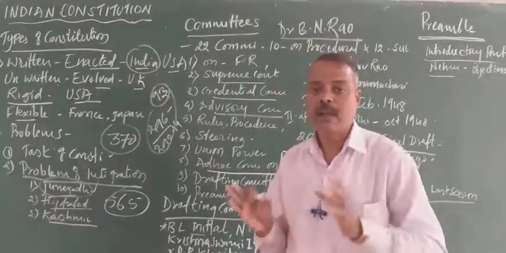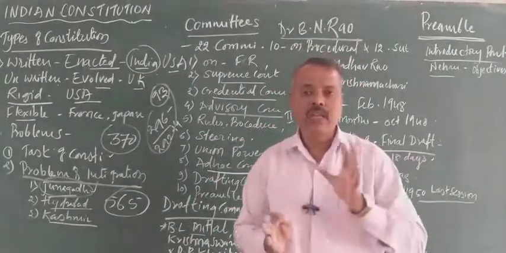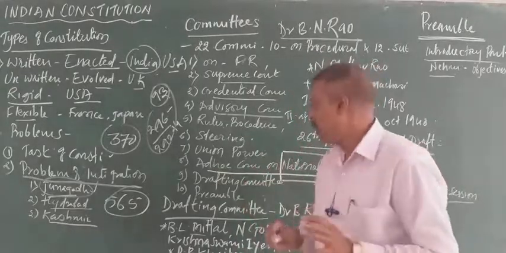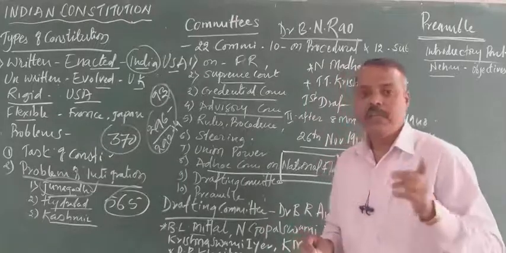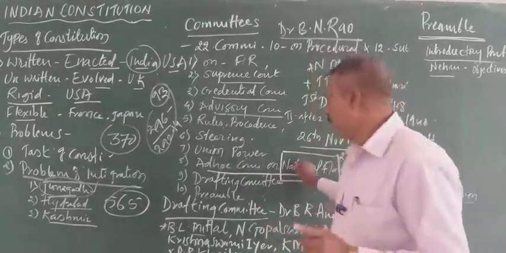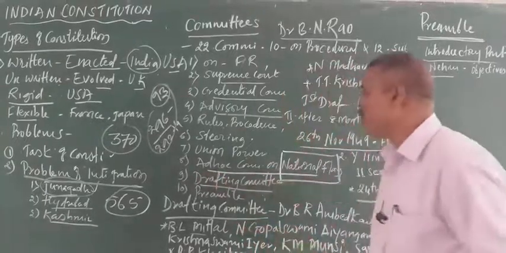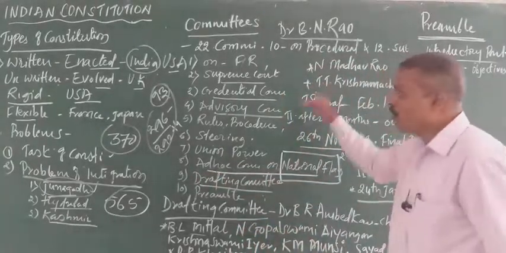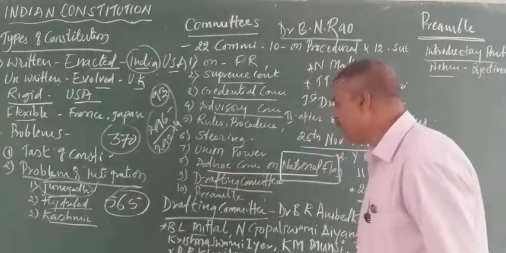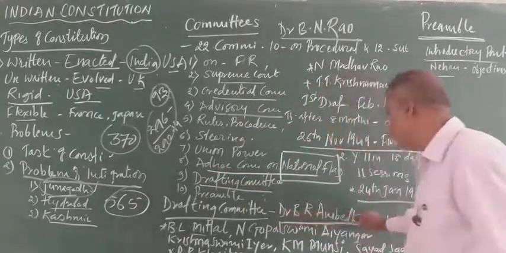The tricolor national flag, which the Congress was already using, was changed a little, and the national flag was adopted in August 1947. Next, the most important committee among all these is the Drafting Committee. This Drafting Committee was under the chairmanship of Dr.